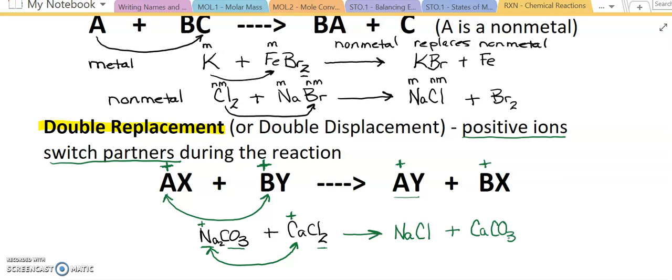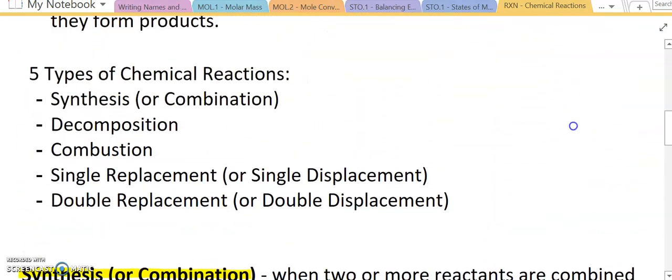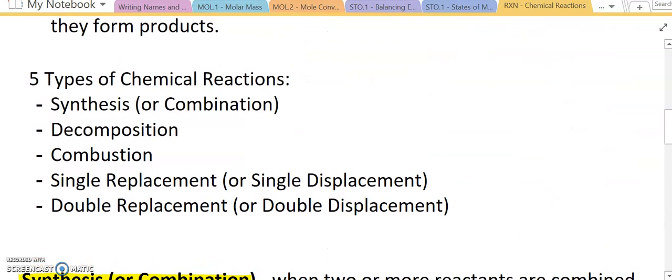So there are many different ways that we can classify chemical reactions. But the more common way to see chemical reactions is with 5 types. Synthesis, where we put something together. Decomposition, where we take something apart. Combustion is a burning reaction with oxygen to form carbon dioxide and water. A single replacement reaction, where an element replaces another element in a compound. And then a double replacement is where your positives switch partners.